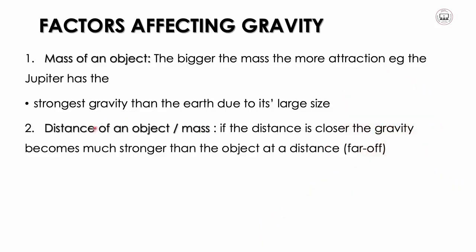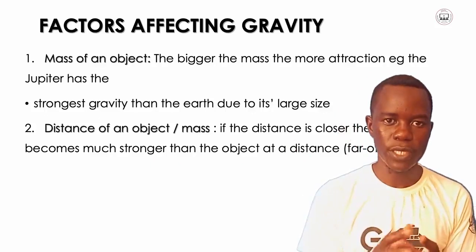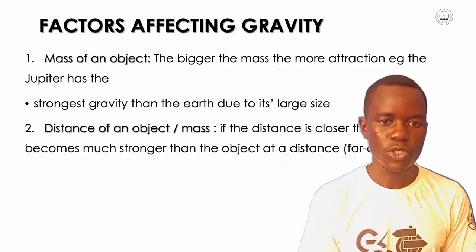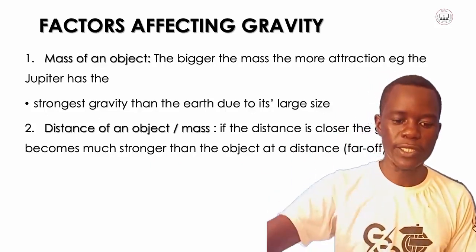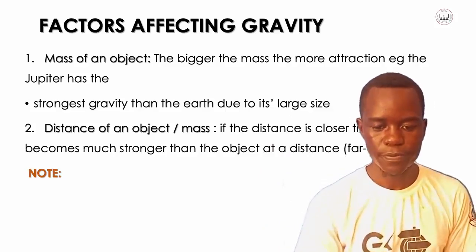The other factor is the distance of an object or a mass. If the distance is closer, the gravity becomes much stronger than for an object at a distance. This means that when an object is close enough to the gravity source, the gravity will be stronger than for an object which is at a far distance.